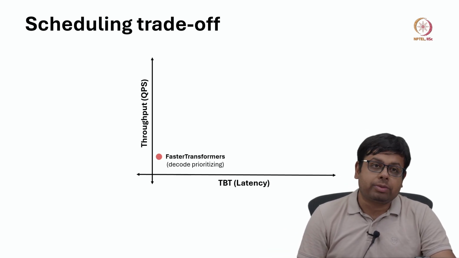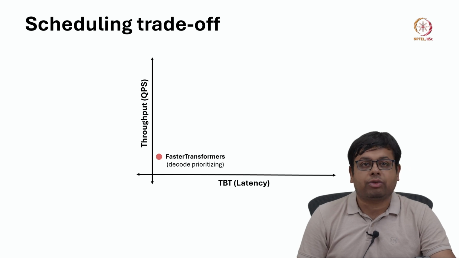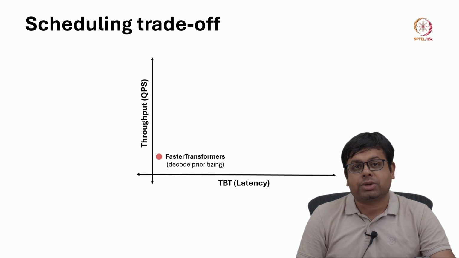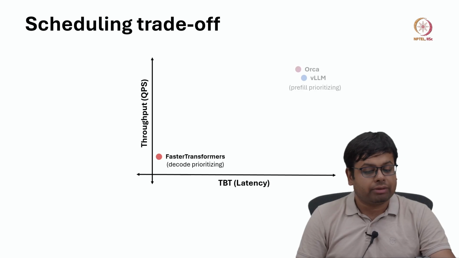But then throughput will be less, because if we prioritize the decode, then prefill is stalled, right. So, queries per second, how many queries we are able to serve per second, is low, okay.